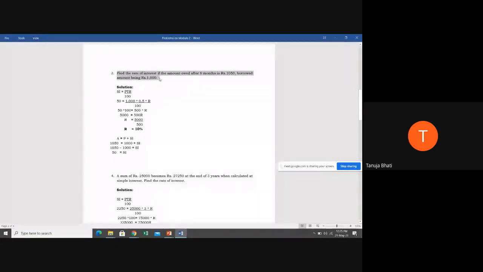So students, in the problem it is very important first to identify what are the elements that are present and what are the elements that you need to find. Once you are able to segregate the elements, then you just have to substitute it in the formula.